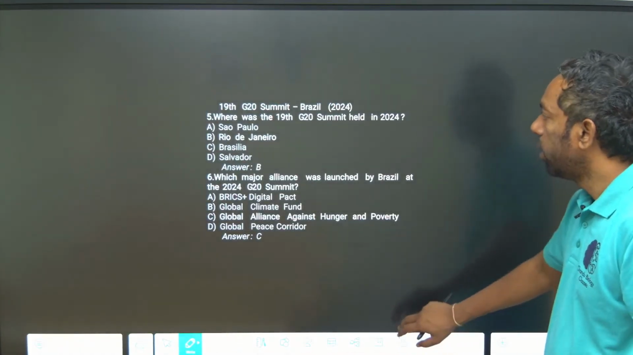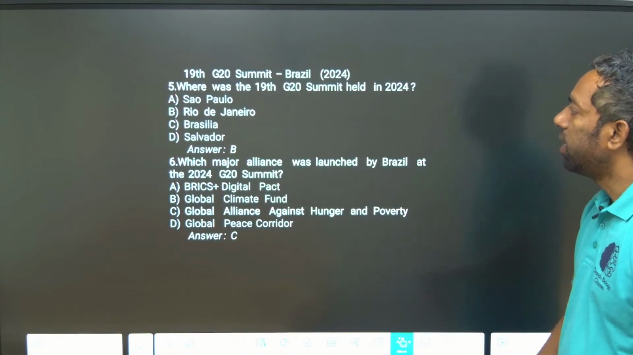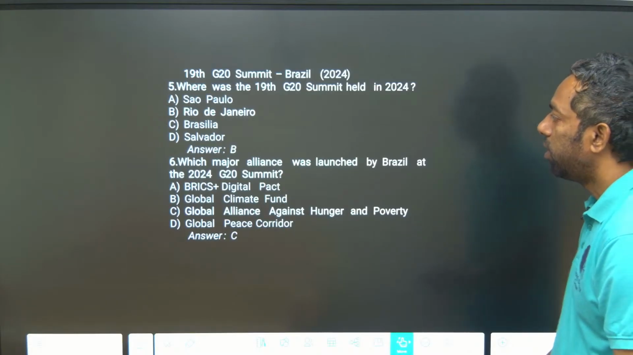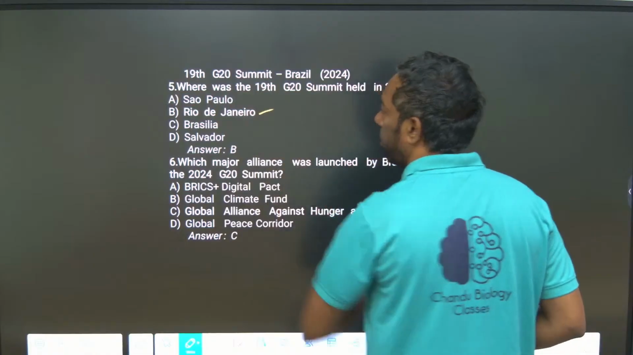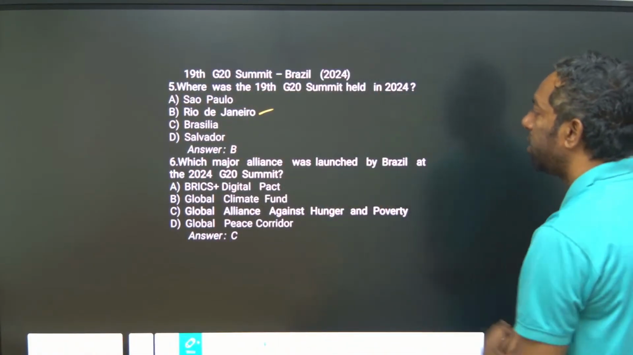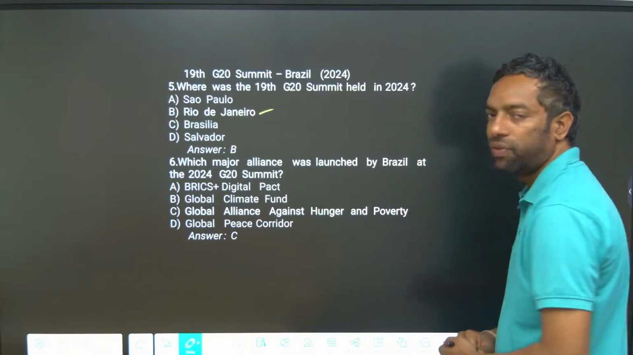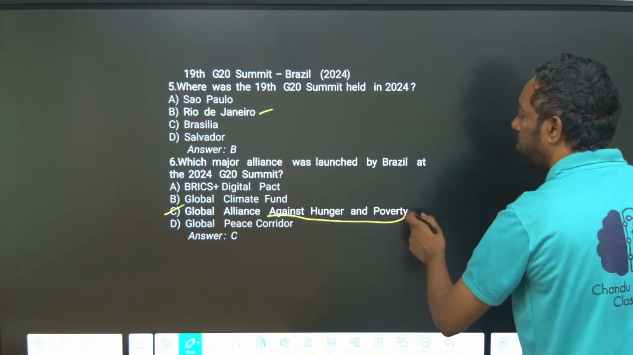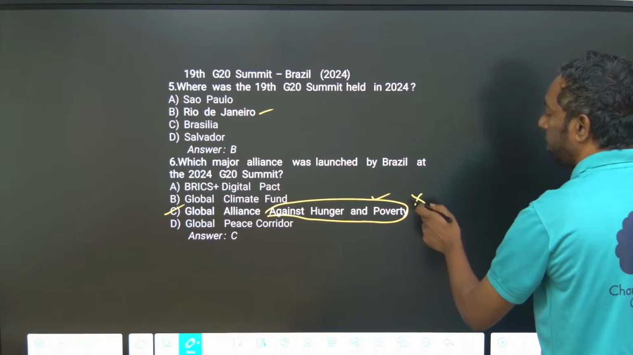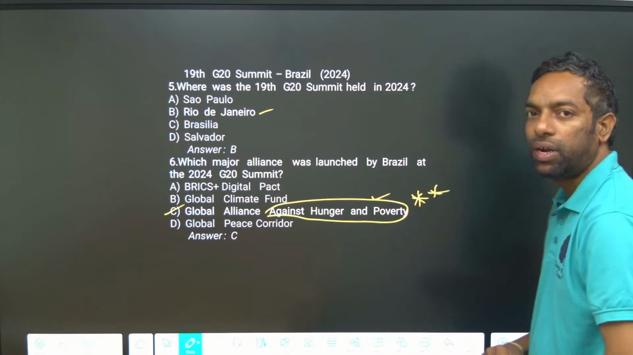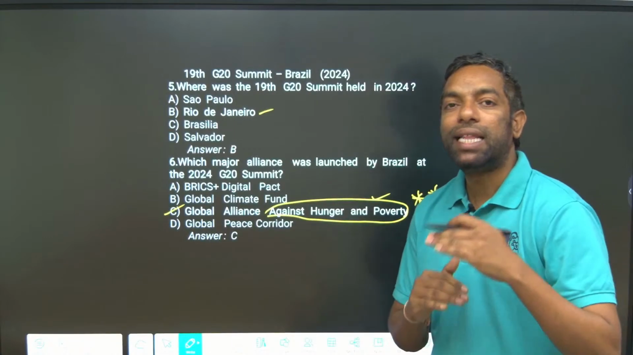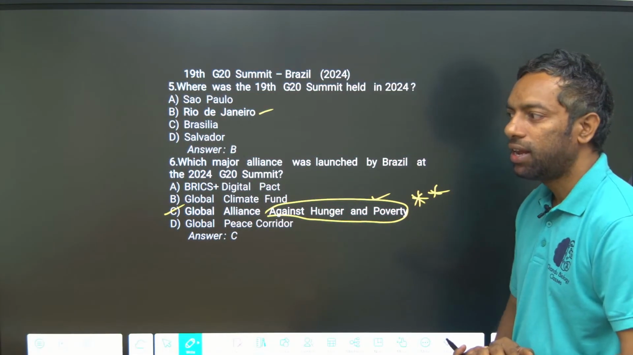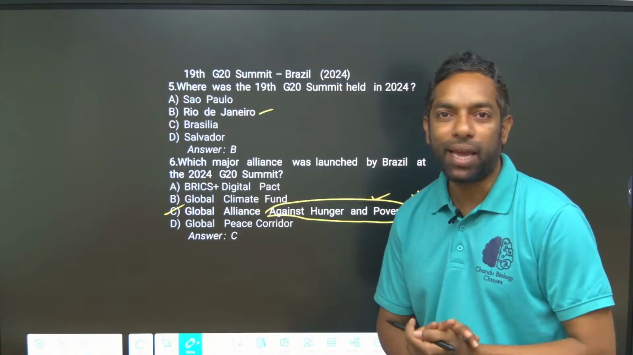The 19th G20 summit was held in 2024 in Brazil, in Rio de Janeiro. Which major alliance was launched at the Brazil 2024 summit? The Global Alliance against Hunger and Poverty. This is important in the coming exam, guys. The Rio Summit targeted hunger and poverty.